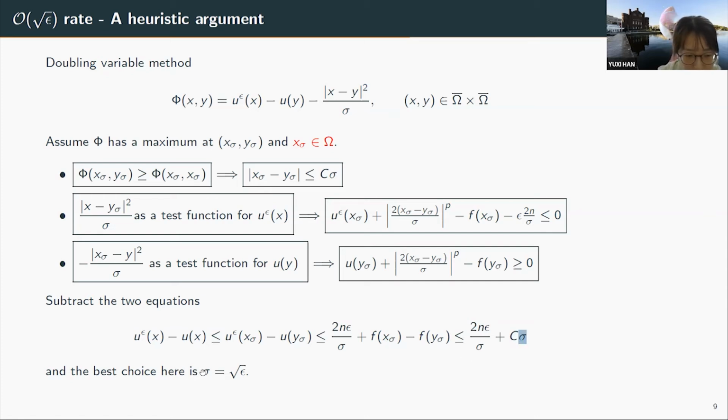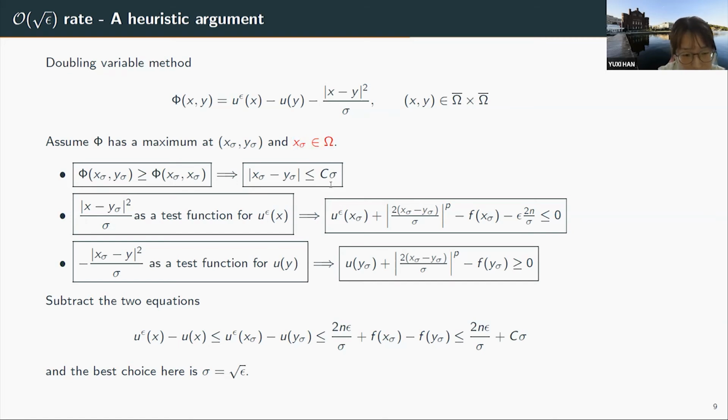And we can choose sigma here. The best choice we can make is to choose sigma to be square root of epsilon. And you can see here, basically we are done and we get our O square root of epsilon rate. But there is a problem with our assumption that x sigma is attained in the interior. Because as we saw just now, U epsilon is blowing up near the boundary. So phi will never attain its maximum inside the interior. It will always happen on the boundary.